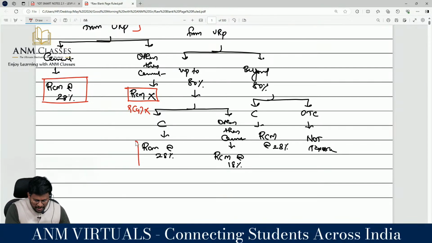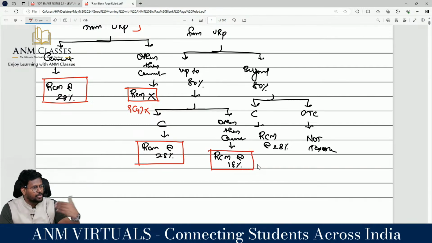For that, RCM at the rate of 28% for the item of cement. For other than cement, RCM at the rate of 18%. But beyond 80%, 94 will not be applicable. But for cement, sir, 94 will be applicable. So cement is always mandatory RCM, correct? Yes, sir. RCM at the rate of 28%, beyond 80%, up to 100%, I am talking about. Other than cement, not taxable.